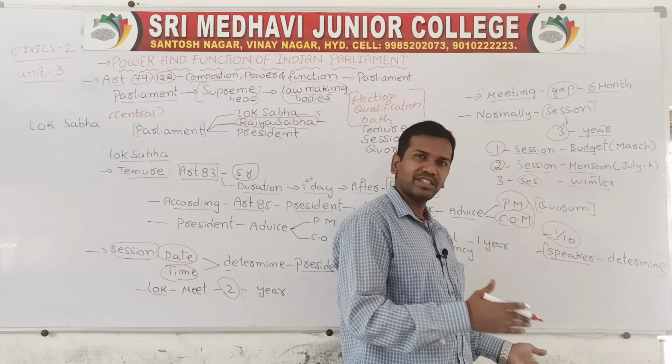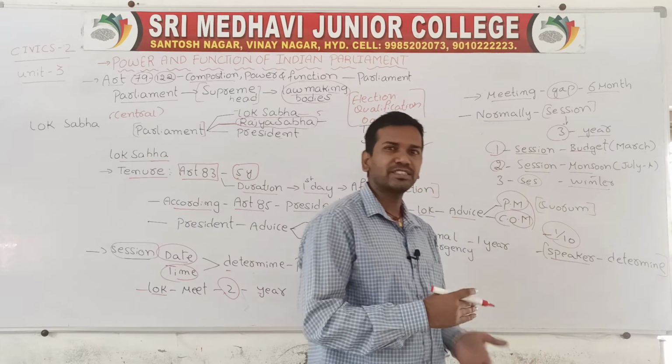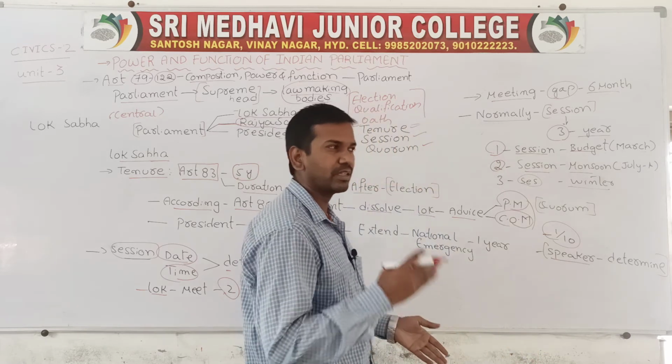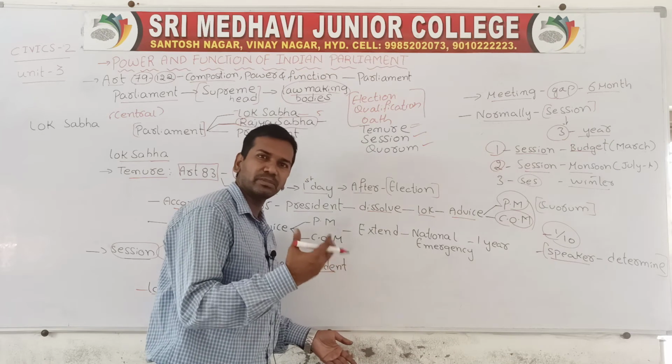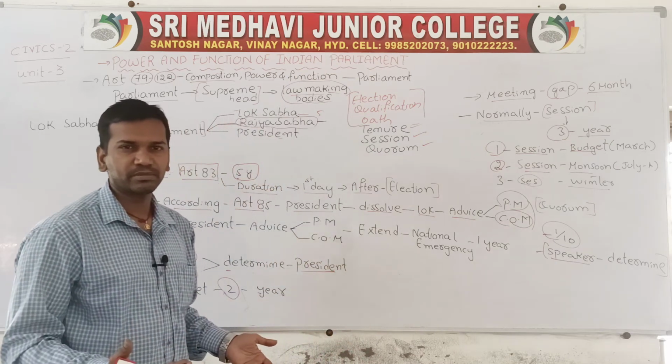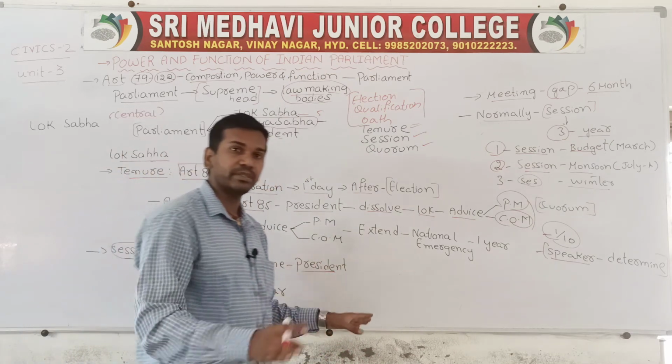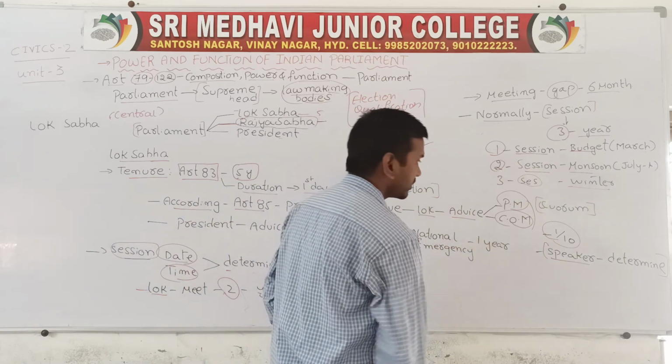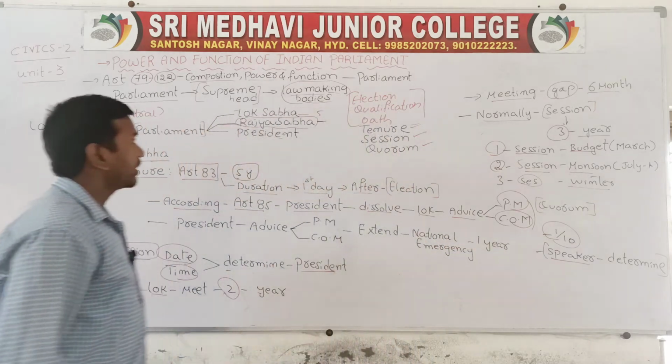If the strength is less than 1/10, then the speaker will decide whether to go on with the meeting, whether to summon the meeting or whether to prorogue the meeting, whether to start the meeting or whether to end the meeting. That will be decided only by the speaker. So in this point we have discussed many things.